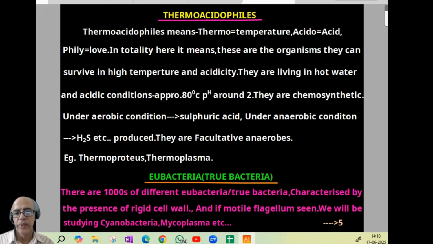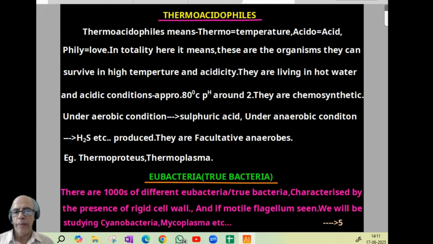Extreme pH 2. And they are chemosynthetic. Under aerobic condition, they can be linked with sulfuric acid. Under anaerobic condition, they can be linked with H2S production. And they are facultative anaerobes. Examples are Thermoproteus and Thermoplasma. I think up to that it is clear.